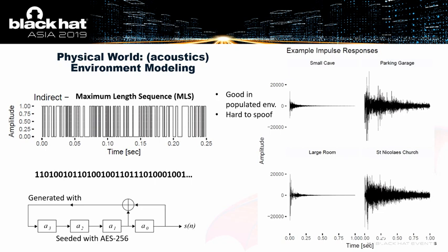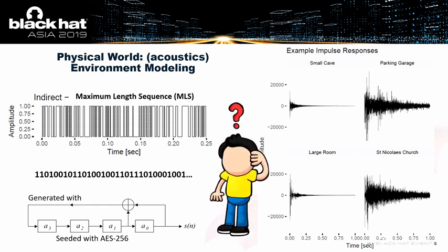Now, the only difference between using this and a direct pulse is that we have to perform deconvolution on the echo to get out the impulse response, but don't worry about all the math. I'm going to leave that out. You can trust me.